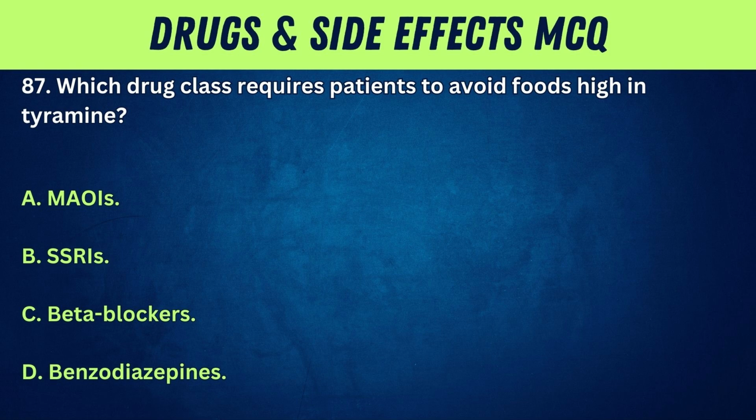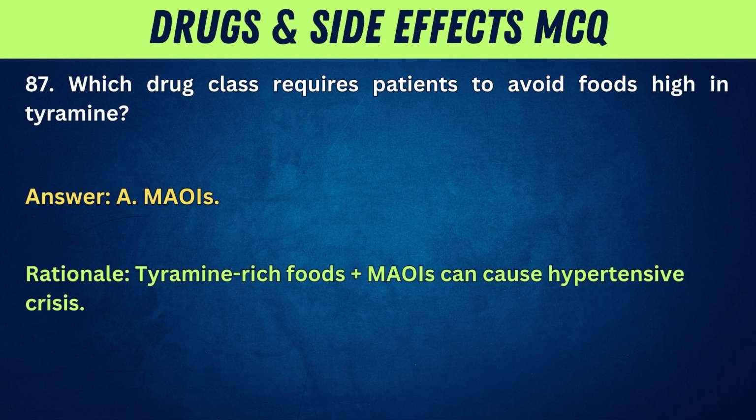87. Which drug class requires patients to avoid foods high in tyramine? A. MAOIs. B. SSRIs. C. Beta blockers. D. Benzodiazepines. Answer: A. MAOIs. Rationale: tyramine-rich foods plus MAOIs can cause hypertensive crisis.